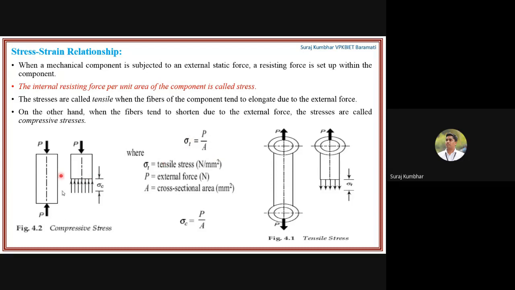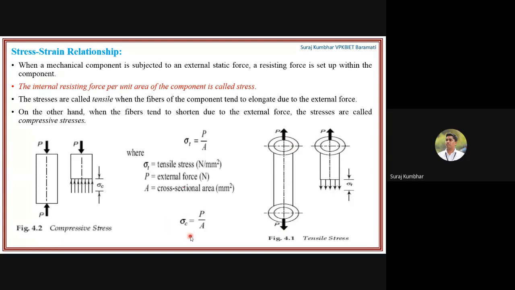So here you can see the compressive stress. The stresses are called tensile when the fibers of the component tend to elongate due to the external force, and compressive when the fibers tend to shorten due to the external force. In this case the compressive force is applied, so the fibers of that component will get compressed. In this diagram you can see the tensile load applied on the component, and the fibers will elongate due to that P force.